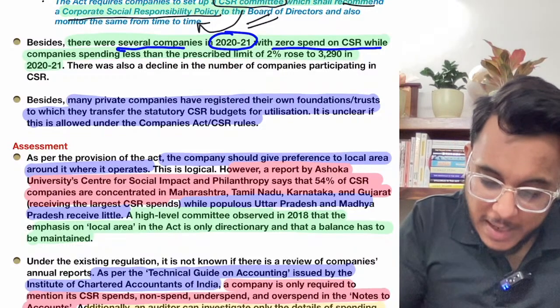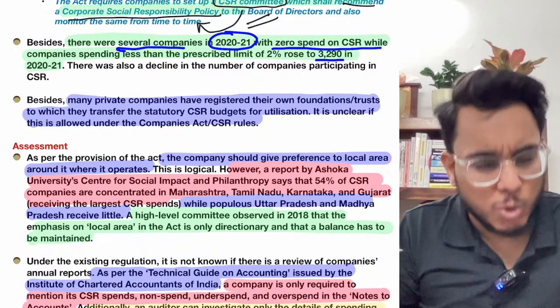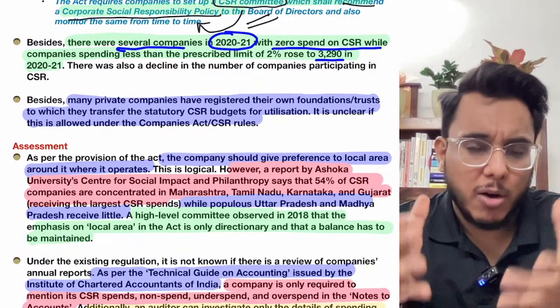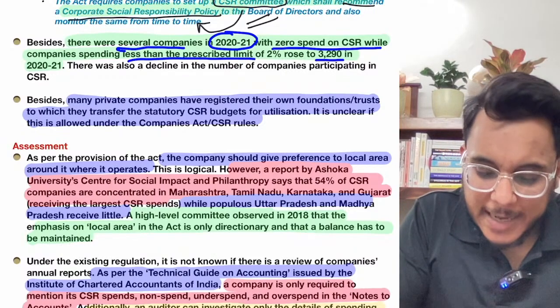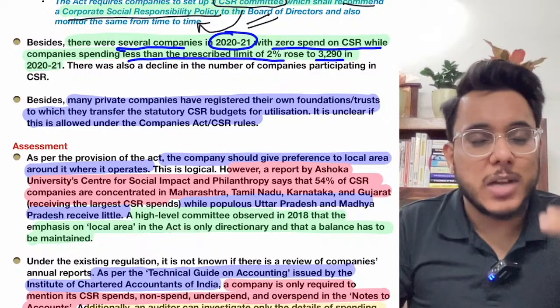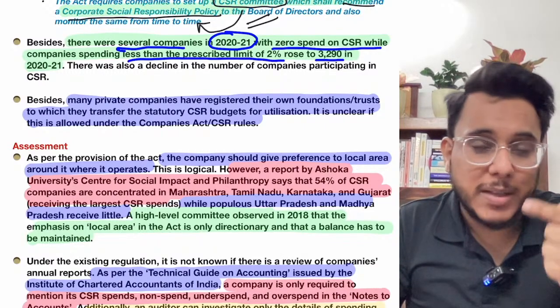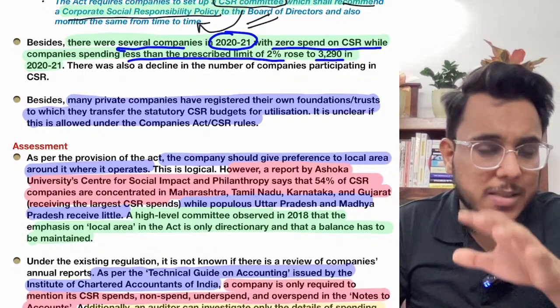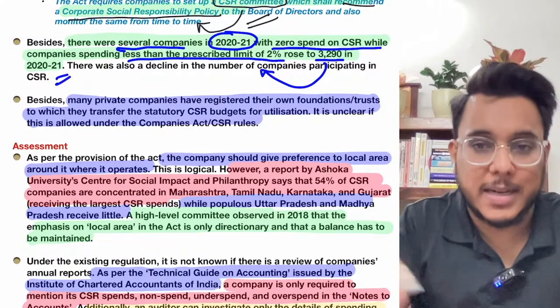After that, there are more than 3,200 companies, to round it off, around 3,300 companies which have spent less than the prescribed limit of 2%. So I told you that 2% of the profits are to be spent for the CSR. So more than 3,200 companies, fine, 3,290 companies, have spent less than 2%. So this is something that is happening.